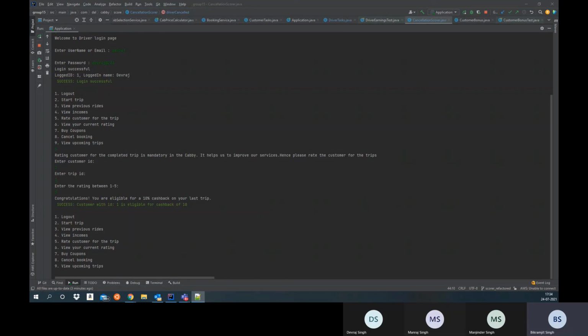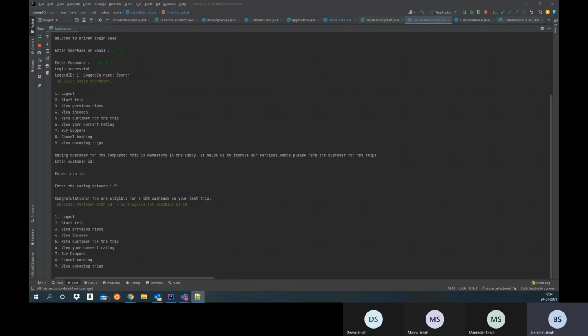And the classes that I have are the ratings class, the scorer class and the incentives class. The ratings class is responsible for fetching and updating the drivers' and customers' scores from the DB. So it contains all the MySQL queries for those operations.